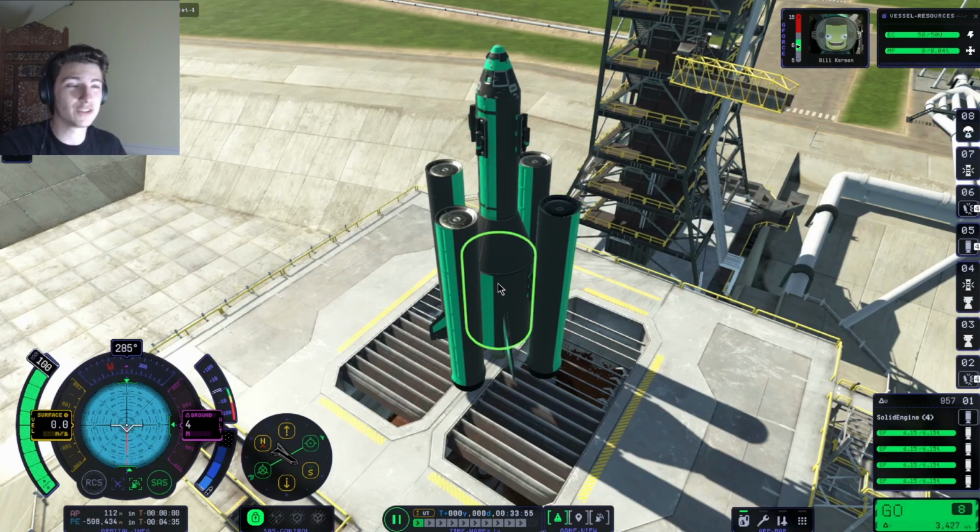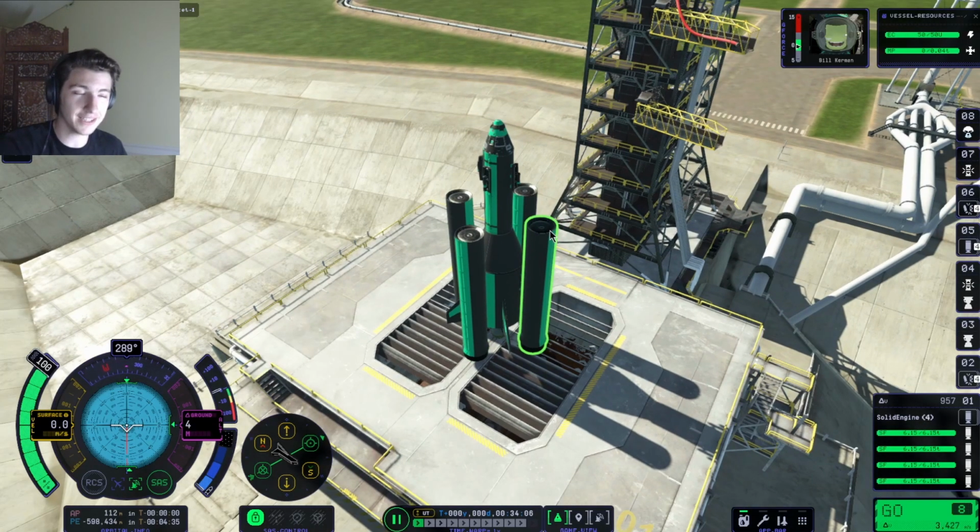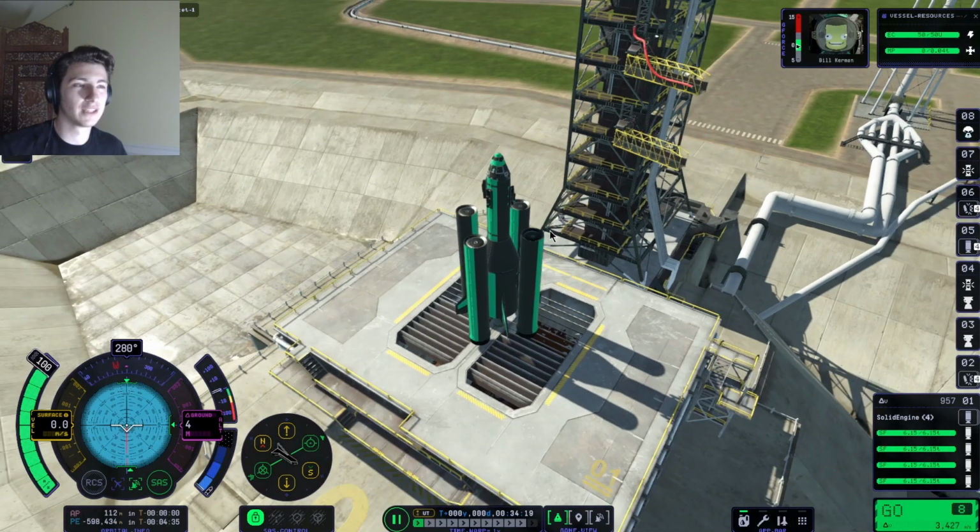Which means that if there are any tweaks to parts that were made between the first and second game, it has no way of knowing what those tweaks are and how they might affect the design. Secondly, it doesn't have any way, at least as far as I know, to generate an image or a visual aid, or literally to say, here is what your craft should look like. So it's obviously limited by that.